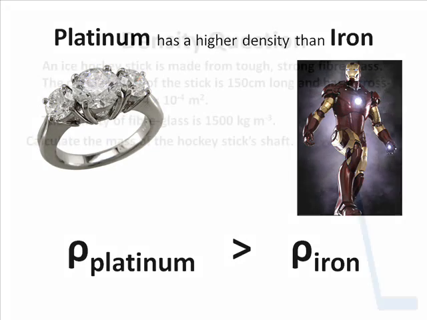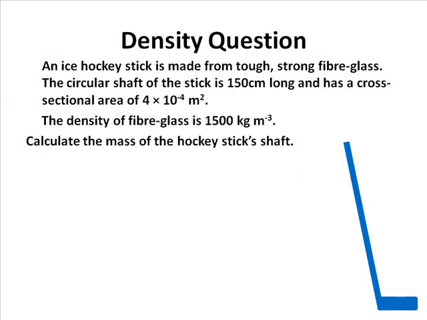Here's an example question. An ice hockey stick is made from tough, strong fiberglass. The circular shaft of the stick is 150 centimeters long and has a cross-sectional area of 4 × 10⁻⁴ meters squared. The density of fiberglass is 1,500 kilograms per meter cubed. Calculate the mass of the hockey stick shaft.